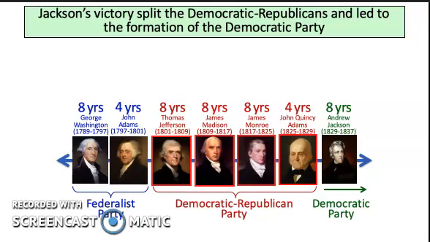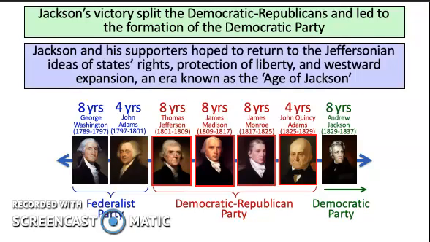Now, Jackson's victory is going to split the Democratic-Republican Party, though. And this has some pretty big impacts politically, because this leads directly to the formation of the Democratic Party with the election of Andrew Jackson. Now, that's the same Democratic Party that we have today. So the Democratic Party of today traces its lineage all the way back to Andrew Jackson with the election of 1828.